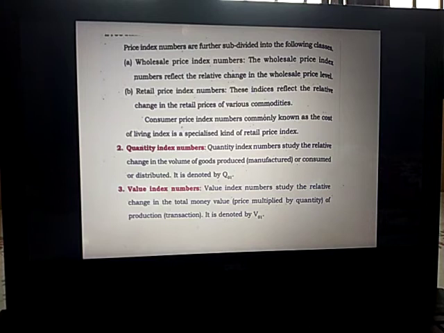Value index number. Value index numbers study the relative change in the total money value, that is price multiplied by quantity. The value of any commodity is given by the price into the quantity. It studies the change in the total money value of the production, and it is denoted by V01.